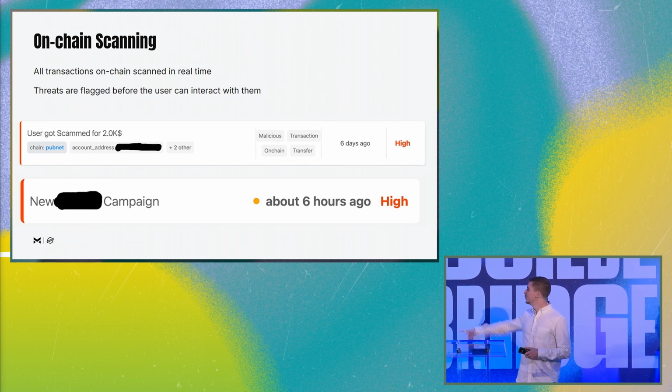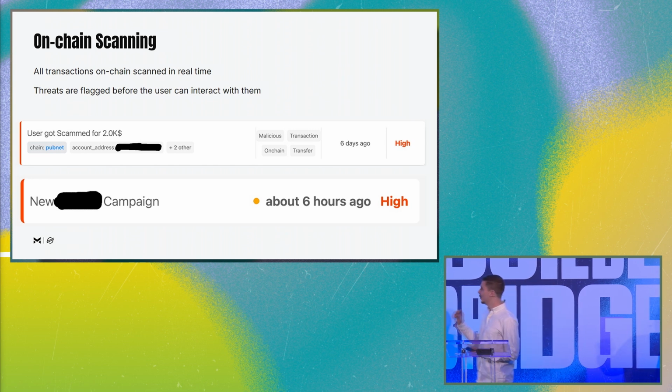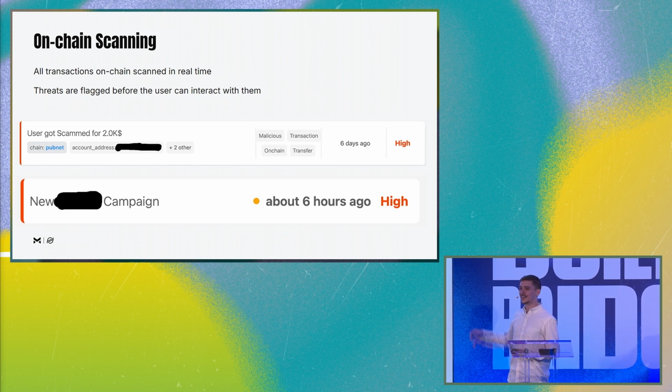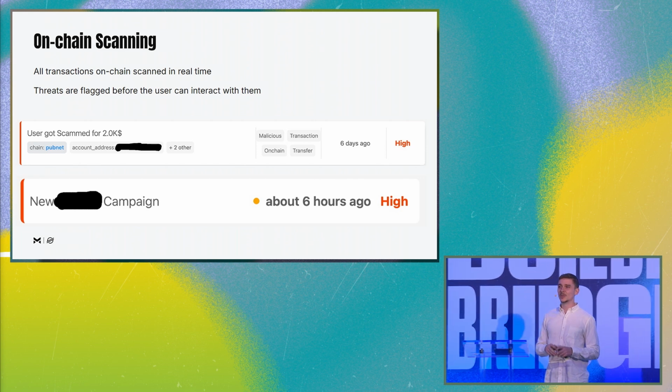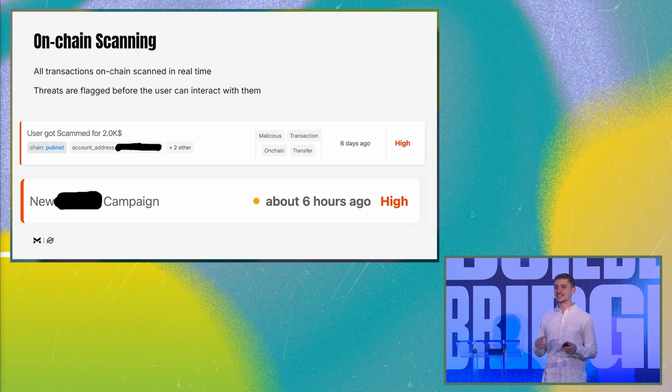These are two screenshots from our platform that some of our customers have access to, where they see live, right when it happens, when a user gets scammed. They just see that pop-up, and they know exactly what happened, how much they got scammed for.